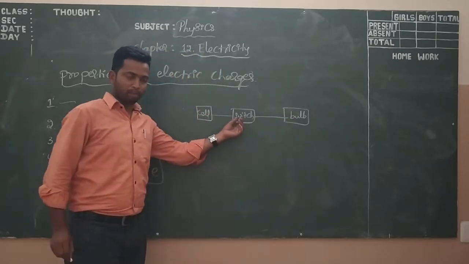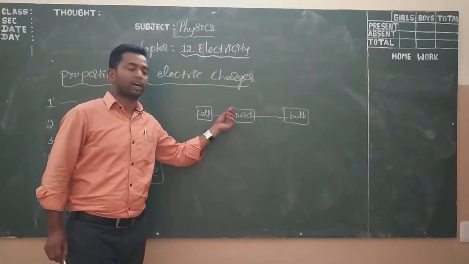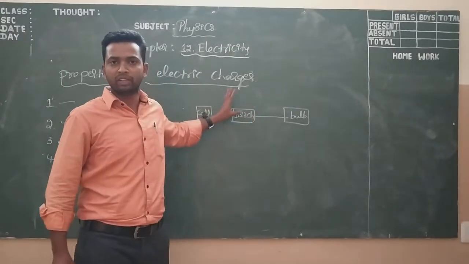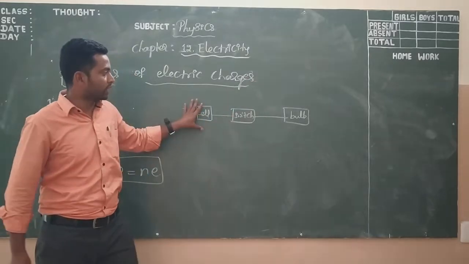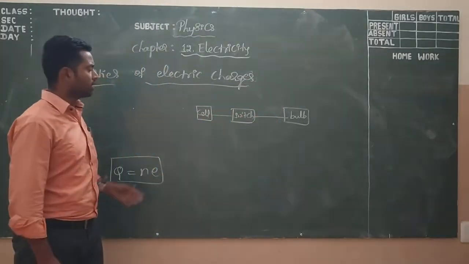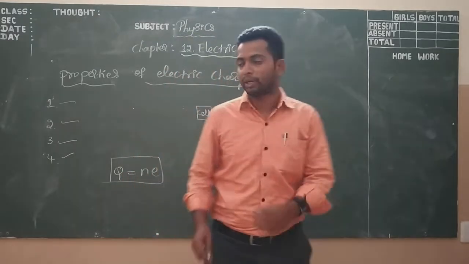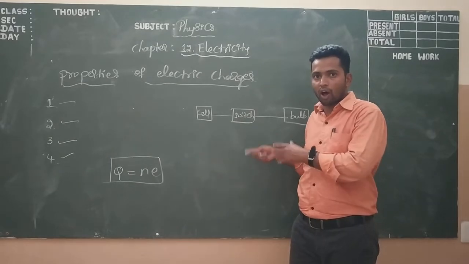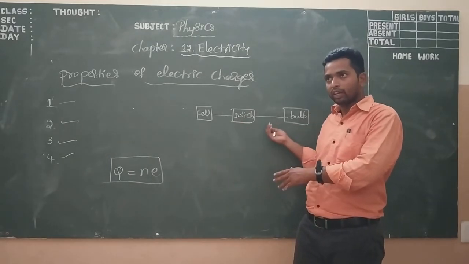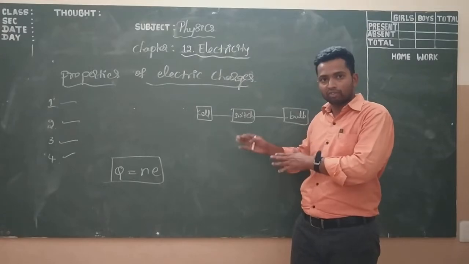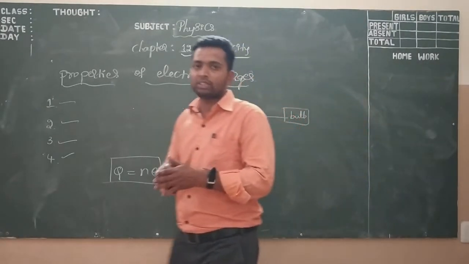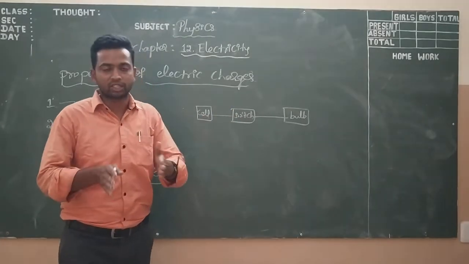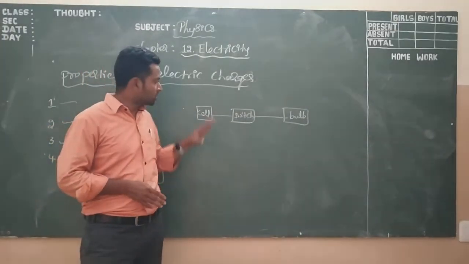So if I plug this switch, what happens? If the switch is off, the current does not flow. If it is on, the current flows, meaning the charges are flowing. There is a connecting link between the cell and the bulb. If the switch is on, the electric charges are flowing. If the switch is off, the circuit is broken and the charges are not flowing. So this is an electric circuit.